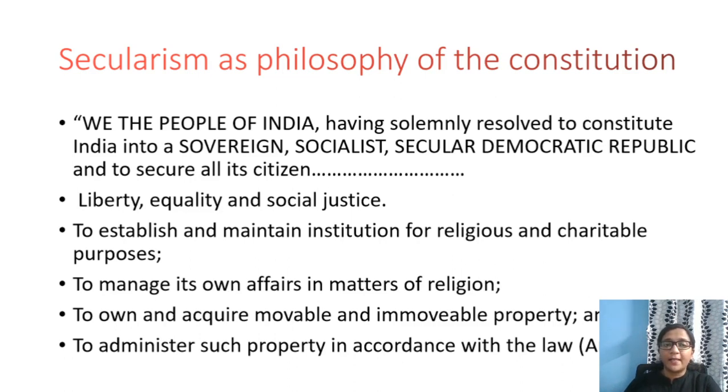So the third point is that not only is there the freedom of an individual to profess, practice, and propagate his religion, there is also a right guaranteed to every religious denomination. First, to establish and maintain institutions for religious and charitable purposes. Second, to manage its own affairs in matters of religion. Third, to own and acquire movable and immovable property. And fourth, to administer such property in accordance with the law. That is given in Article 26.